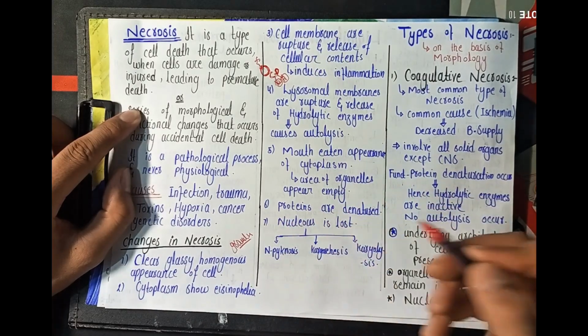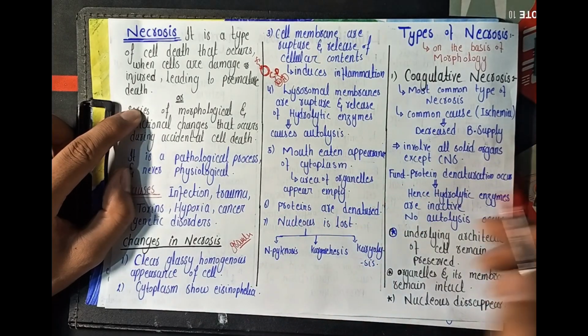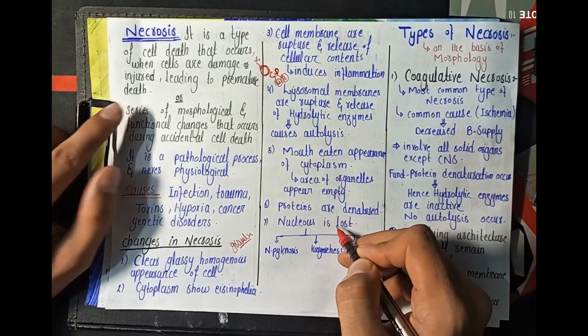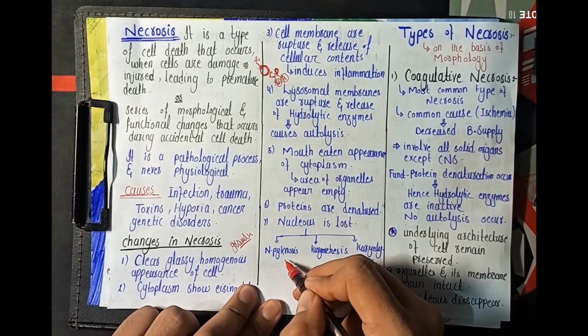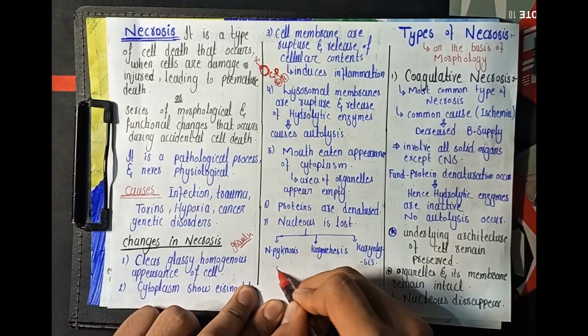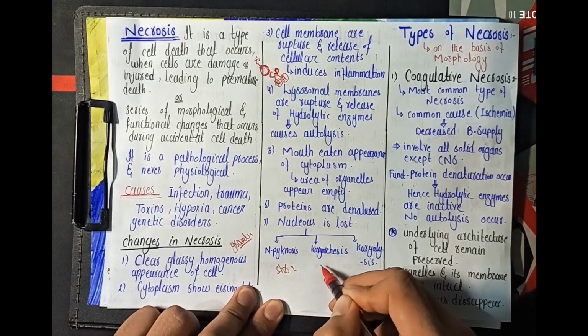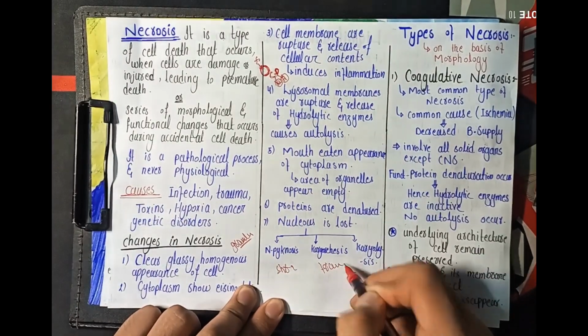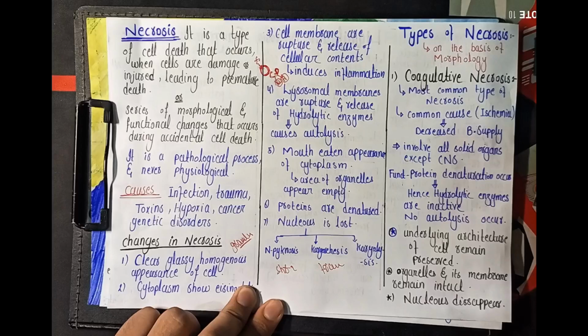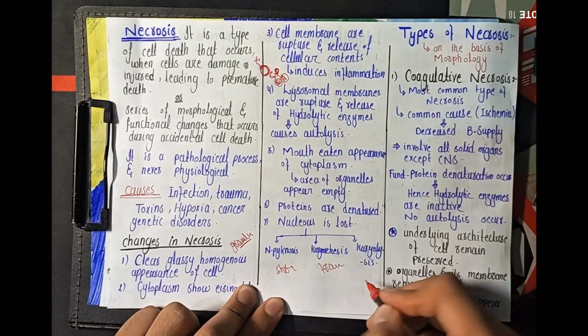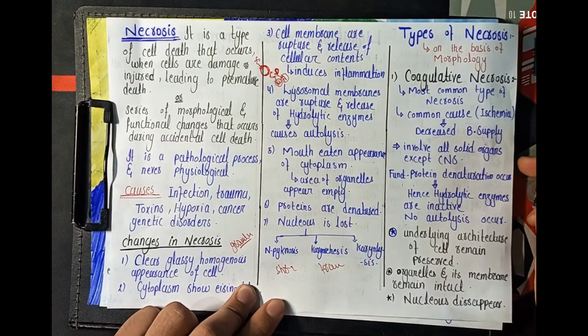इसी तरह हमारे साथ जो proteins हैं, they are also denatured. आखिर में the nucleus is lost, and the nuclear changes include nuclear pyknosis that involves shrinkage of the nucleus. इस तरह हमारे साथ जो karyorrhexis है इसमें fragmentation of the nucleus occurs and in karyolysis there is splitting, and at the last there is disappearance of the nucleus.